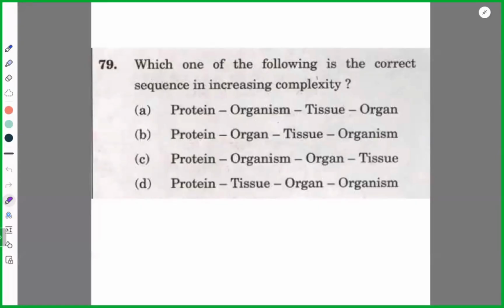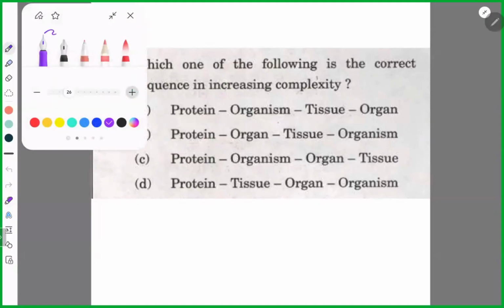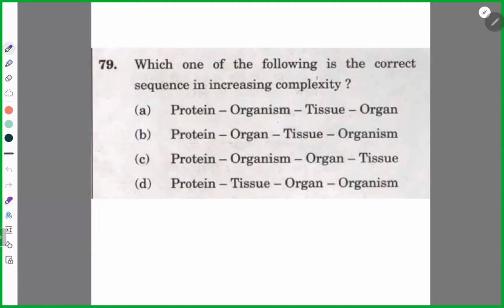B, sir, that was the answer. Increasing complexity, obviously organism is the most complex, so these two options are eliminated. Then C. We have just covered that proteins are the smallest ones. Proteins are the smallest existing things, right?